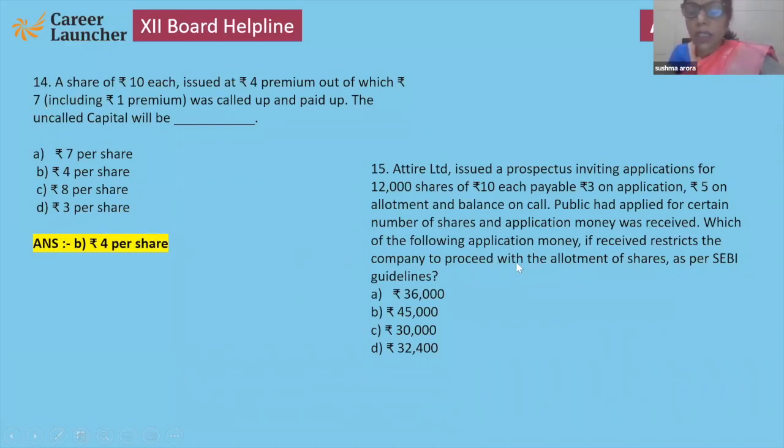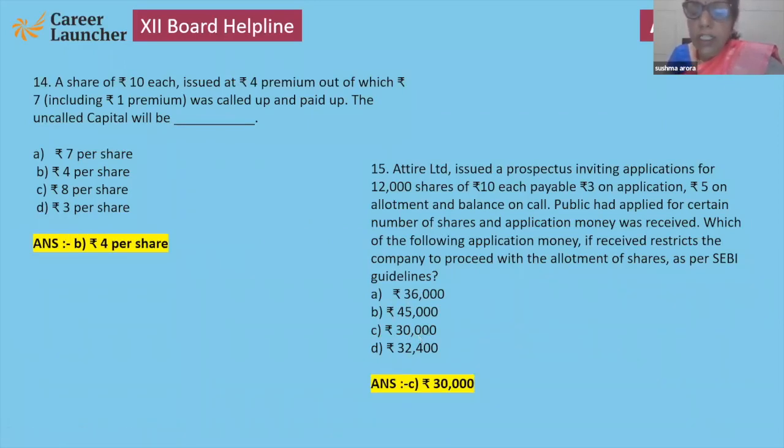Now see here, restrict the company to proceed with the allotment as per SEBI guideline. See, this line is related with minimum subscription. So what is the minimum subscription? 90%. Yes. So here the answer is C, 30,000.